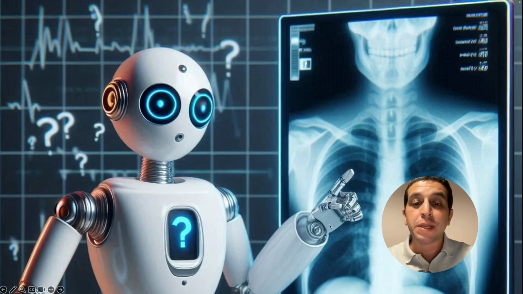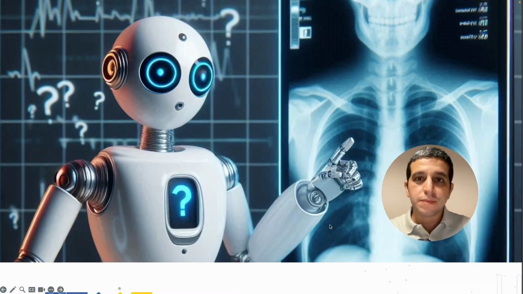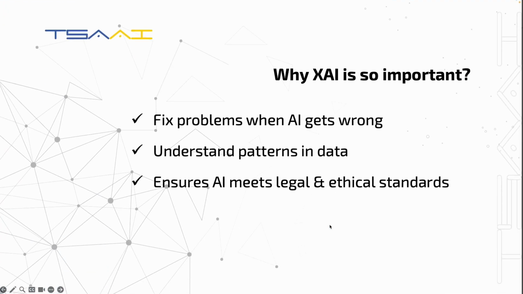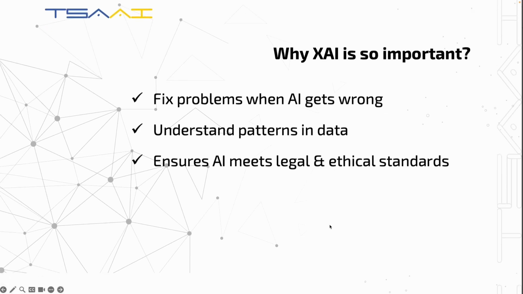So, what makes explainable AI so important? Let's break it down. First, explainability helps us fix problems when the AI gets things wrong. Second, it allows us to understand patterns in the data that the model picks up, maybe even revealing new insights. And finally, explainable AI ensures AI systems meet legal and ethical standards by being transparent and accountable.